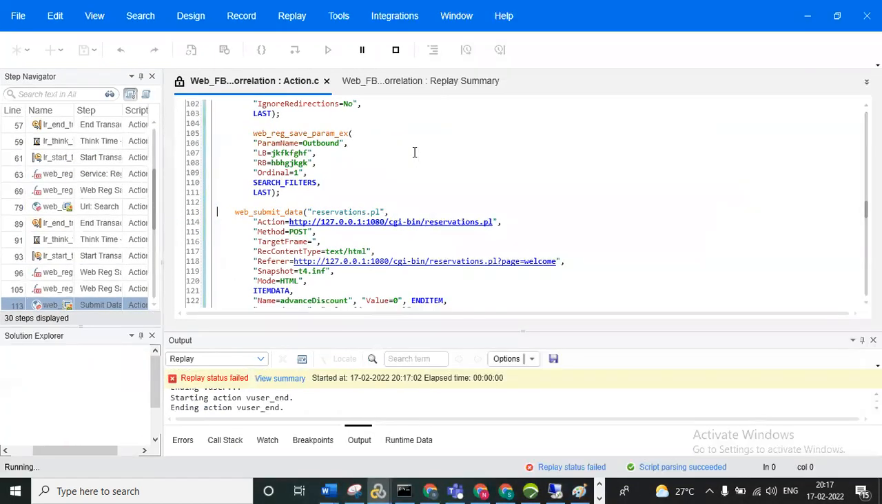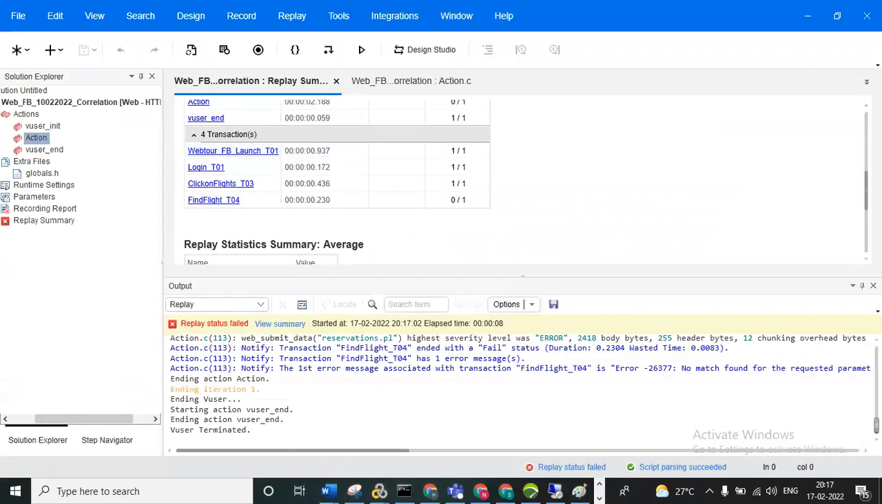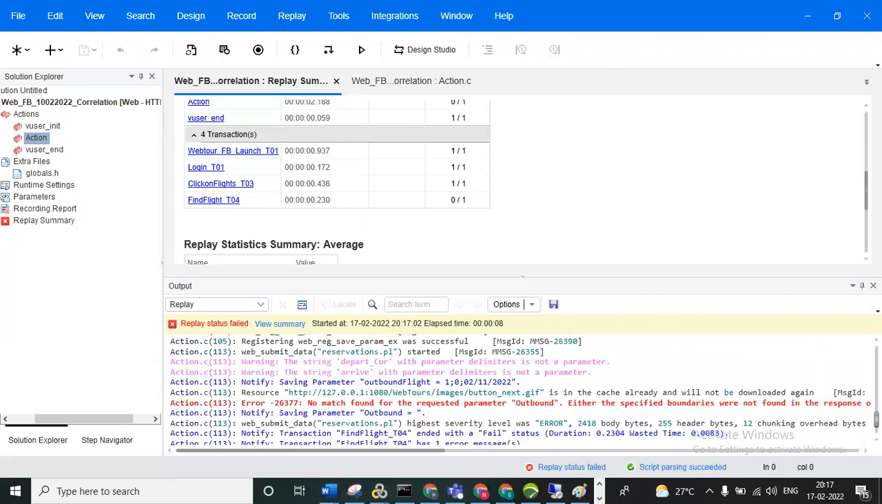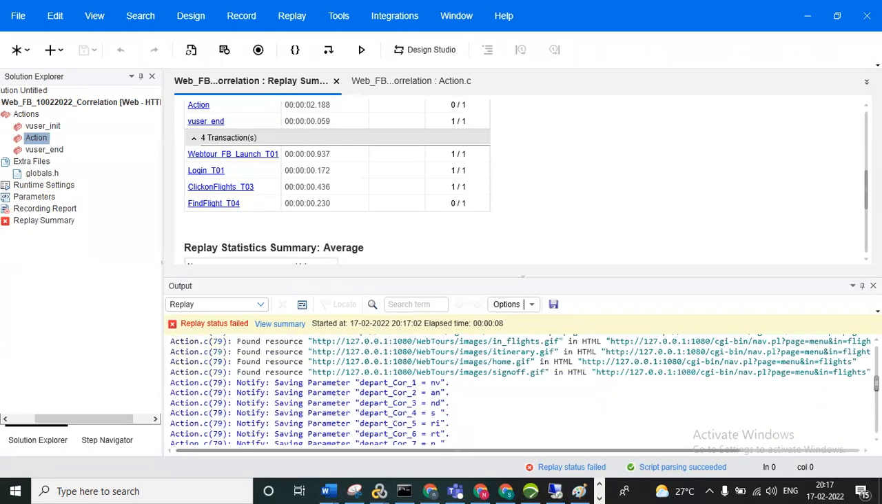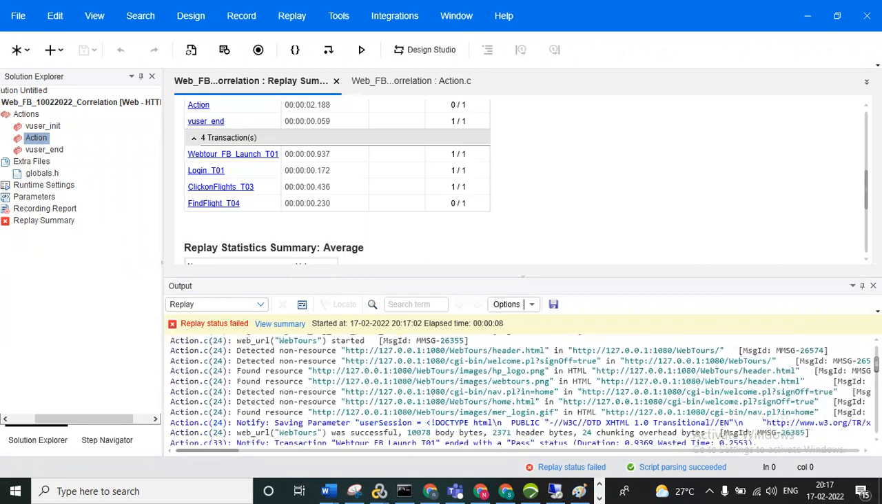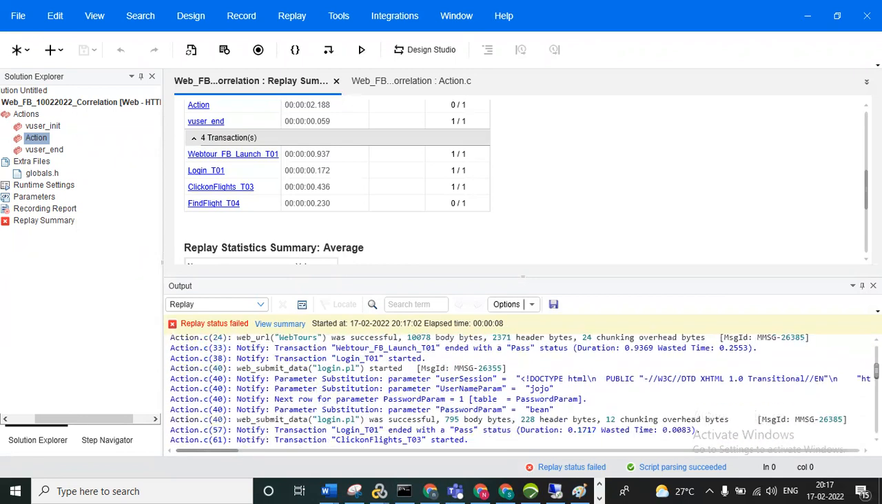So the script will pass, but we got a different error for the outbound flight value. Okay, that will be later. But we are done with the user section. You can observe.